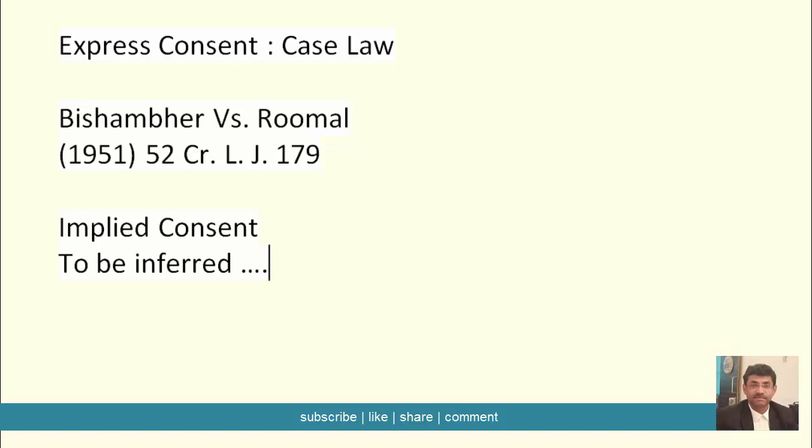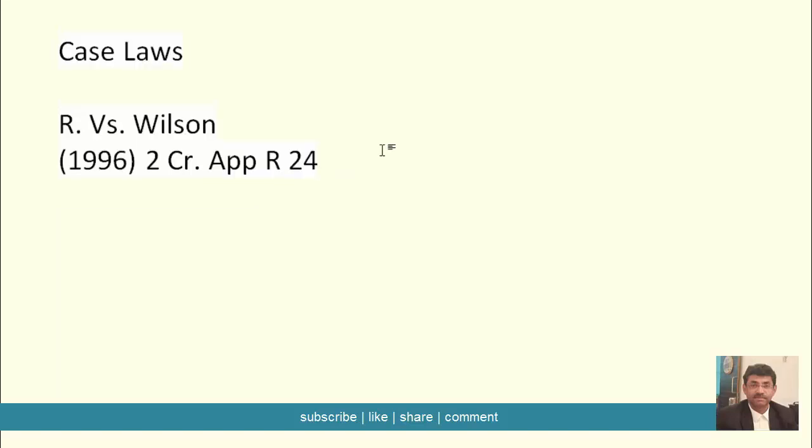But there is an exception to this. If the bodily injury is inflicted in violation of the rules of the game, then the man causing injury will be criminally responsible for it, and the consent will be deemed to have been withdrawn ab initio. That means from the very beginning, the consent will be understood to be not there. Let us take a look at some case laws. The first case law that we will be seeing is R versus Wilson. The facts of this case are interesting.